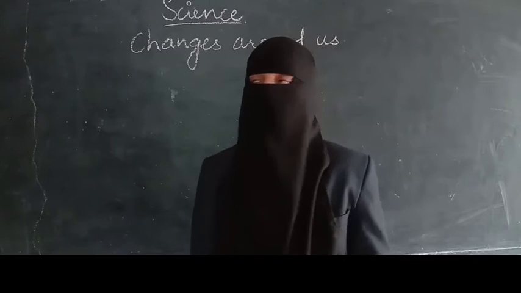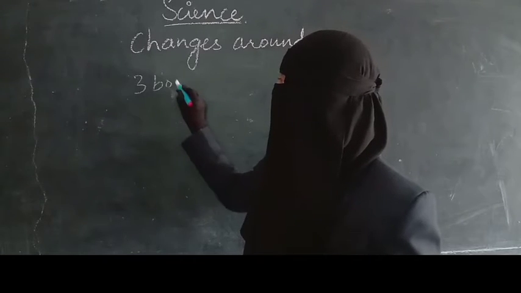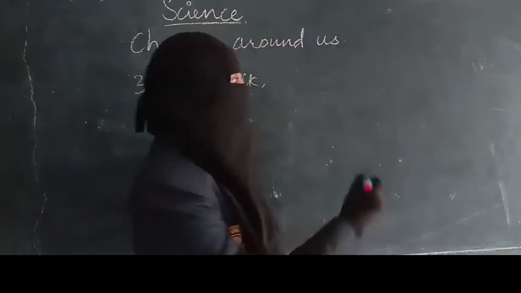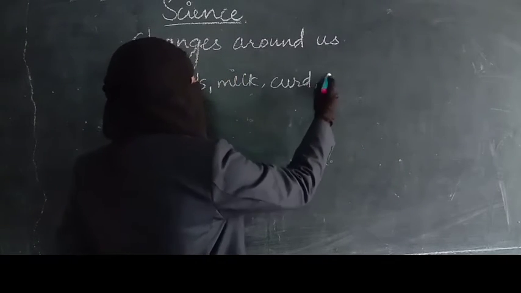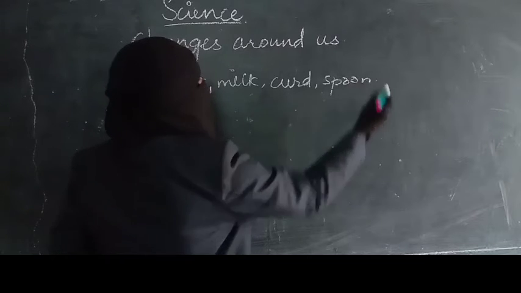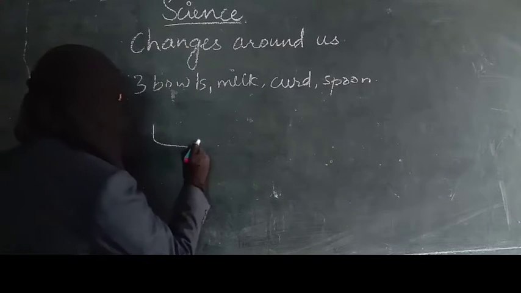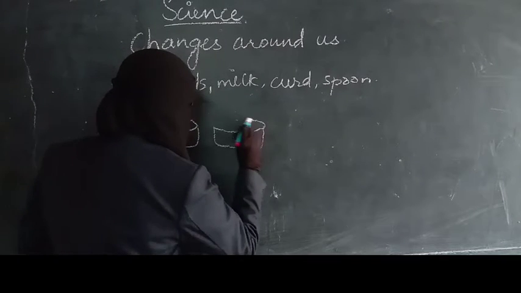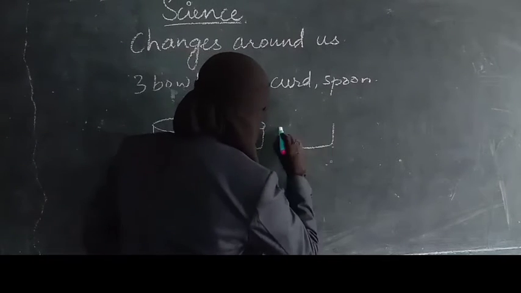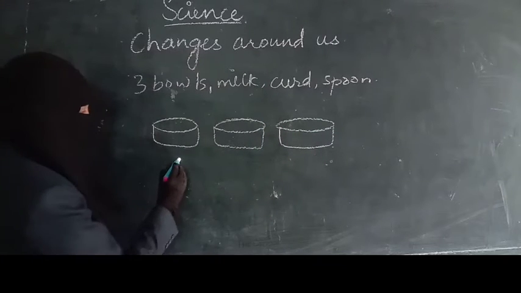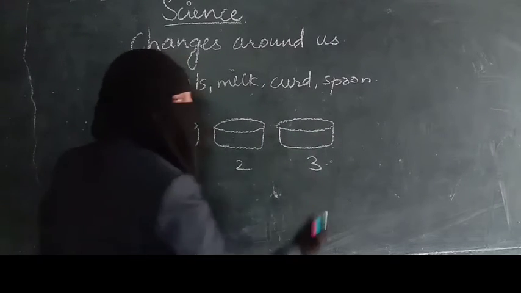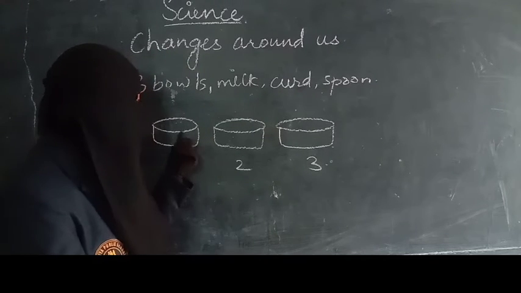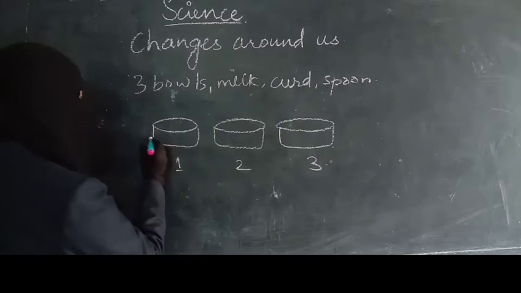So required for this activity are 3 bowls, milk, curd, spoon. So what you have to do, first of all, take 3 bowls. Let us see, it is 1 bowl, 1, 2 and 3. Let us number them so it will be easy for us to get the observations and no confusion will be here. So in the first bowl you have to add cold milk.